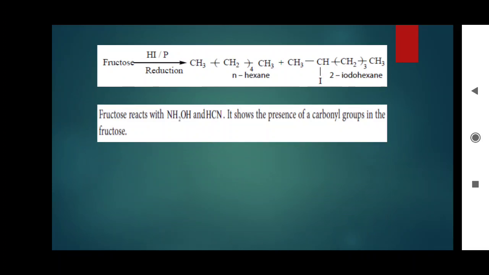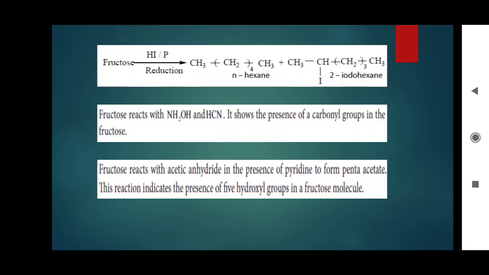Point number 3. Fructose reacts with ammonium hydroxide and hydrogen cyanide. It shows the presence of carbonyl group in the fructose. As we have seen in glucose, the same reaction takes place here because fructose also consists of the second carbon C double bond O. That's why the reaction takes place with ammonium hydroxide and hydrogen cyanide.